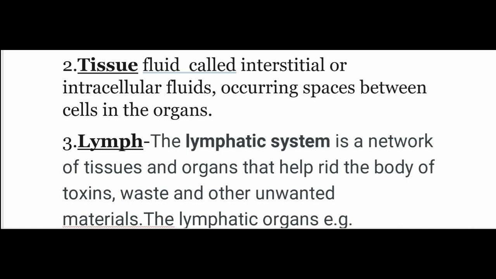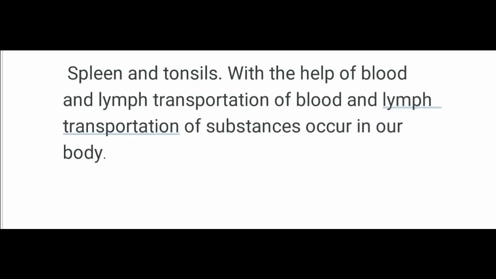Basically, it removes the unwanted material from our body. For example, spleen and tonsils are examples of lymphatic organs. With the help of blood and lymph, transportation of substances occurs in our body. In addition to transportation, blood and lymph have other functions also to perform.